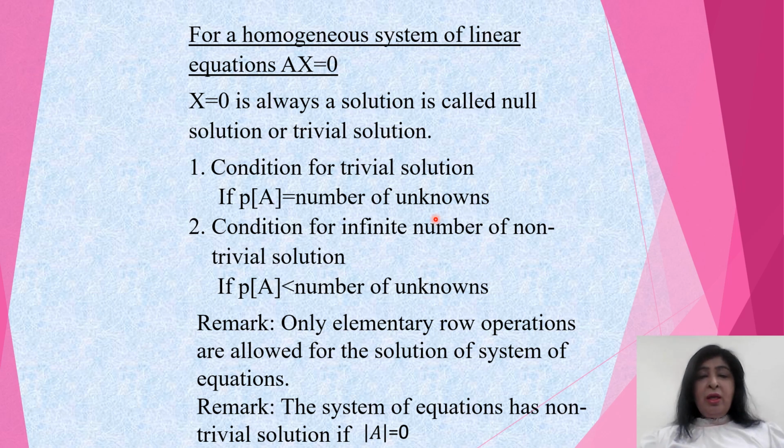Now, in solution of the homogeneous as well as non-homogeneous system of linear equations, only elementary row operations are allowed. What are elementary row operations? These are Rij, kRi, Ri + kRj. Only three row operations are allowed for the solution of the homogeneous as well as non-homogeneous system. Now, when the homogeneous system of equations has a non-trivial solution, condition for this is determinant of A should be equal to 0.